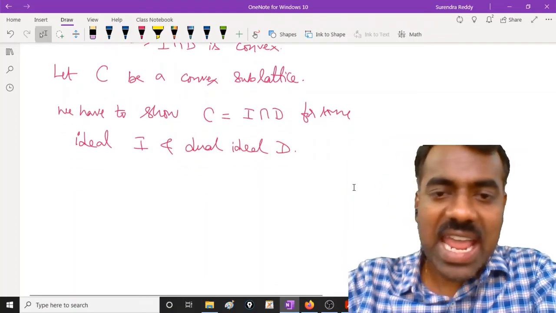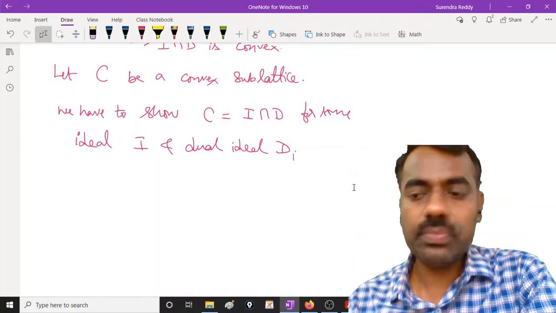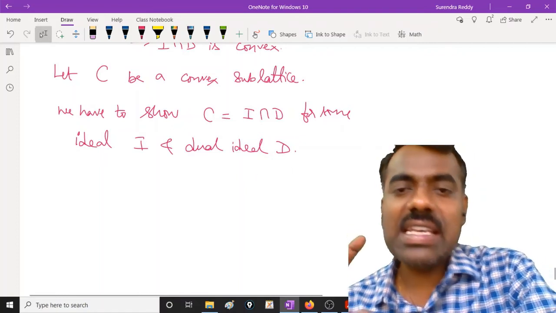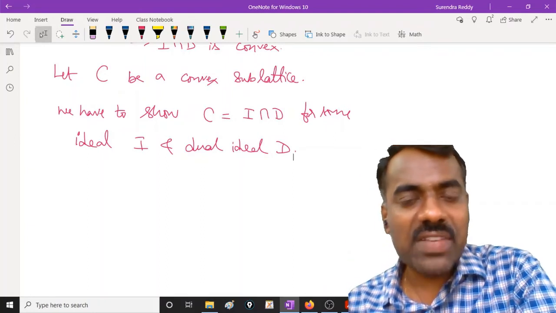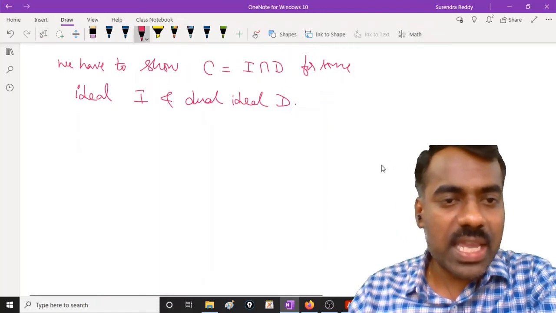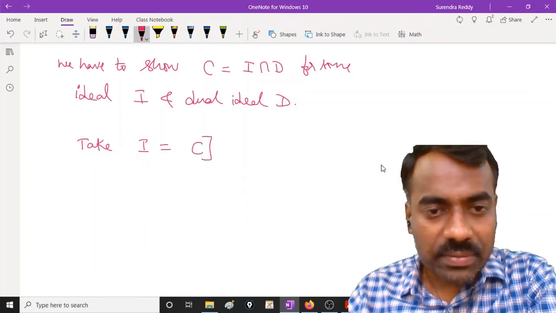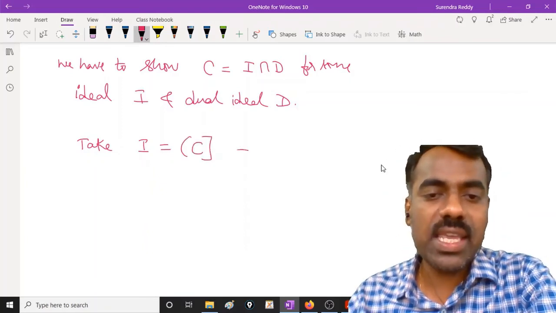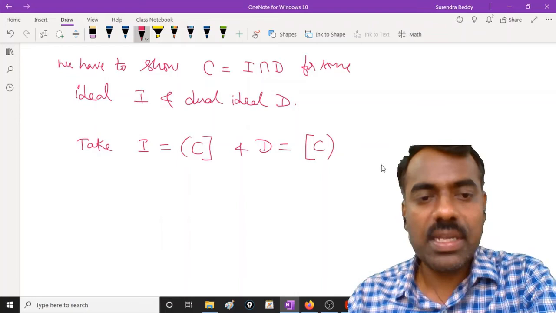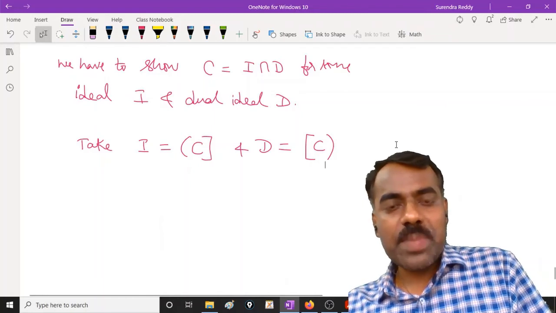So how can we take I and D so that I will become an ideal and D will become a dual ideal? If any set is given, then we know that there is always the smallest ideal generated by it. So take I to be the smallest ideal generated by C, and similarly the smallest dual ideal generated by C for D. Is this clear? Take I as this and D as this.